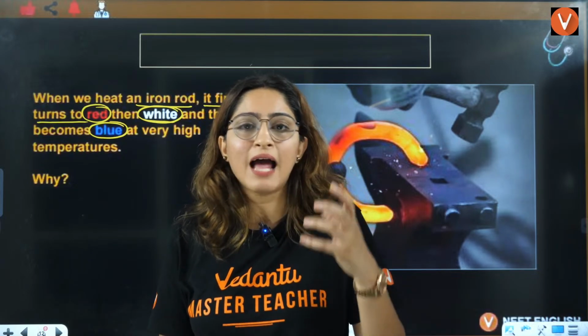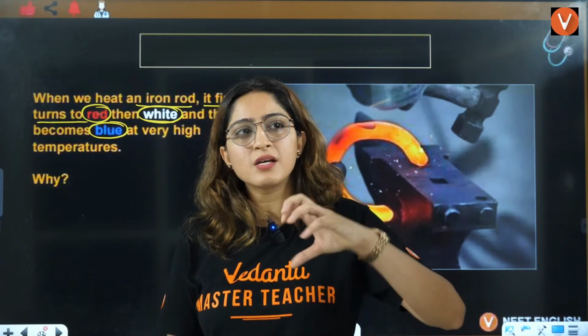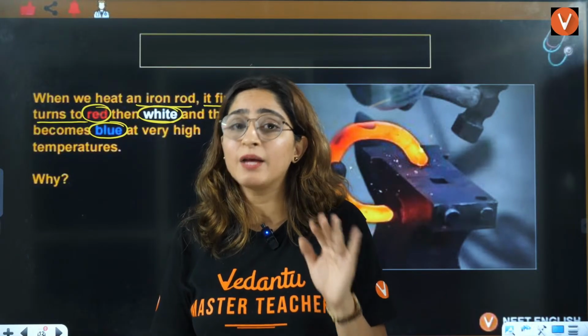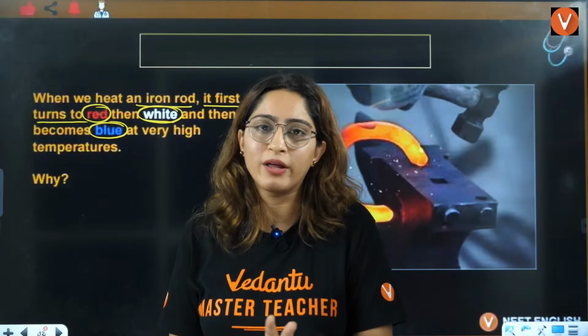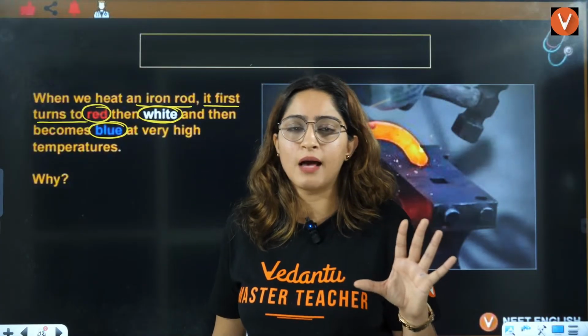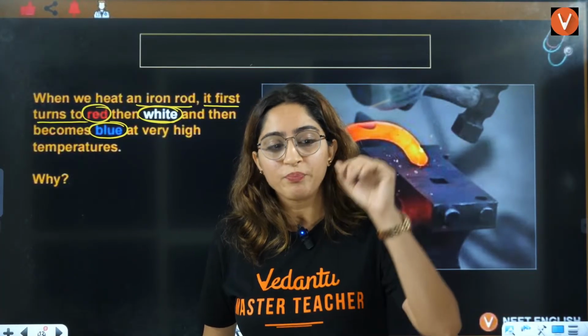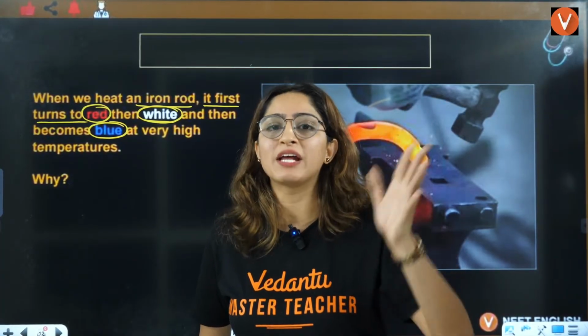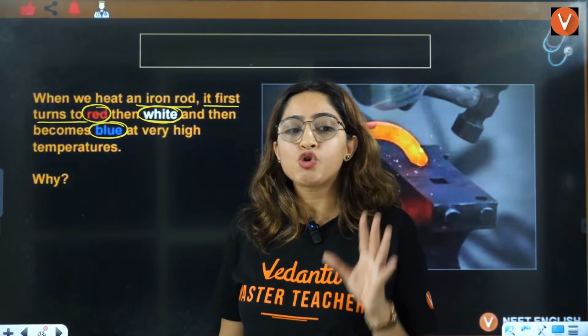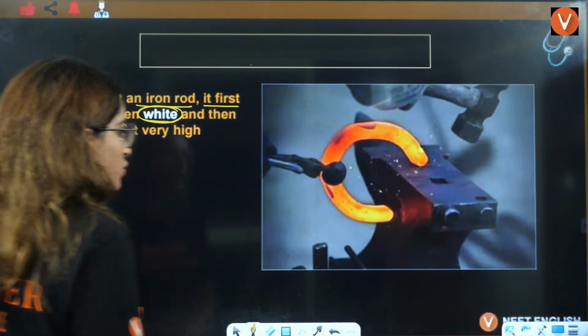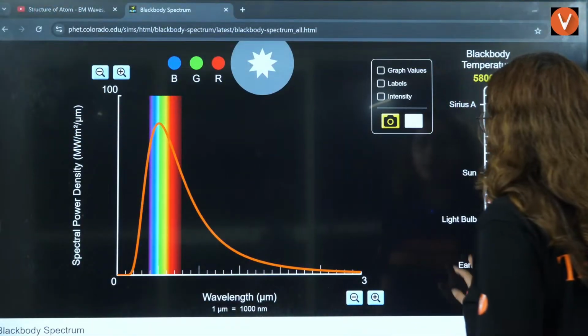What is the reason that this iron rod, which is almost a black body, right? Not exactly, but almost. It is considered as a gray body, right? But we are taking that example only, because in reality, we have gray bodies, right? So this iron rod, why is it changing the color? The reason behind it is, I'll show you with the help of this simulation here, right?